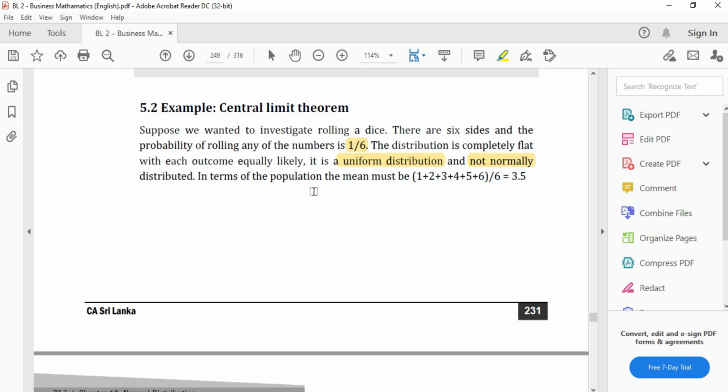Which means if you calculate the mean, it will be the sum of all the values on the dice divided by the number of values, which is 3.5. As usual, you will calculate the mean.